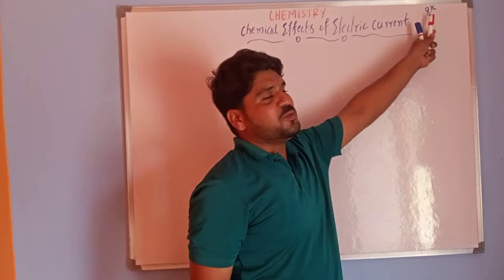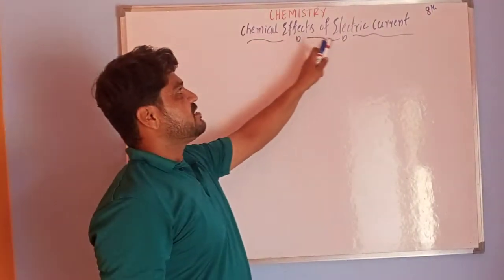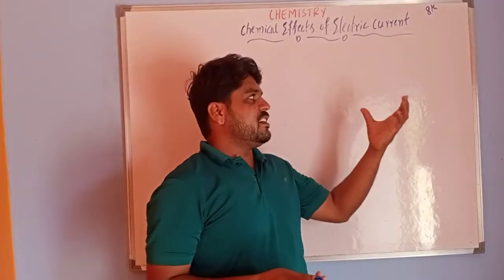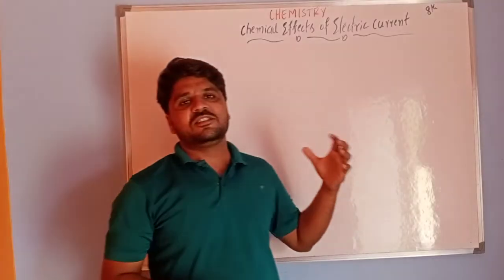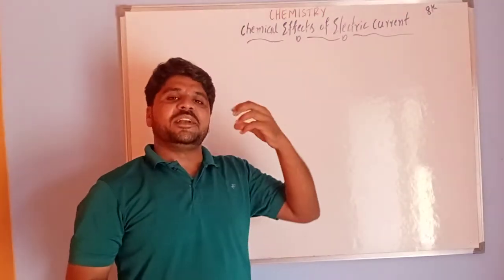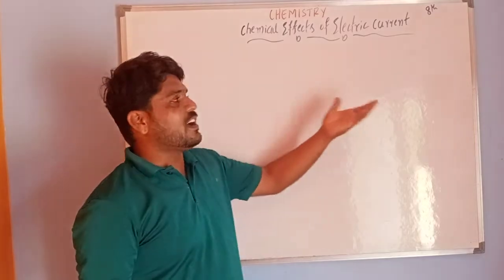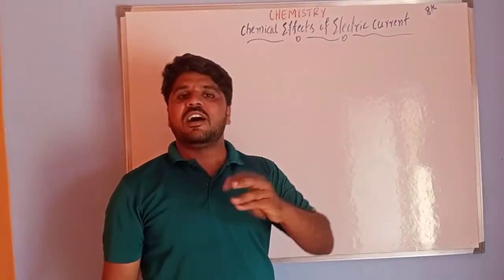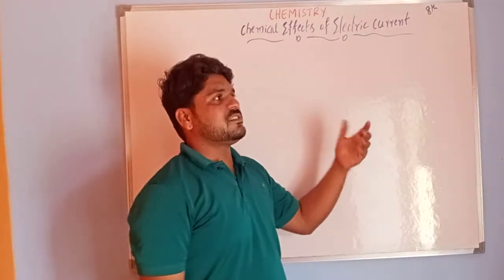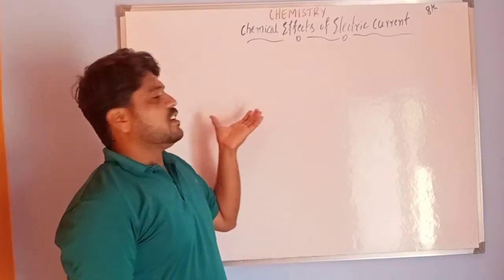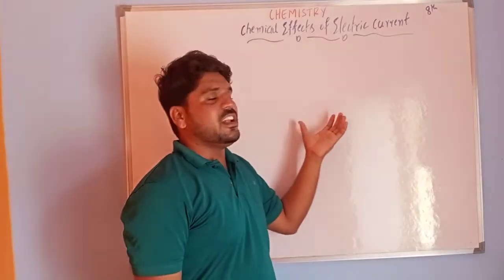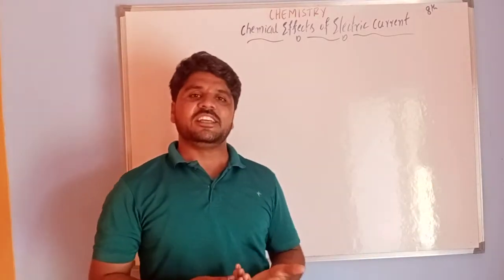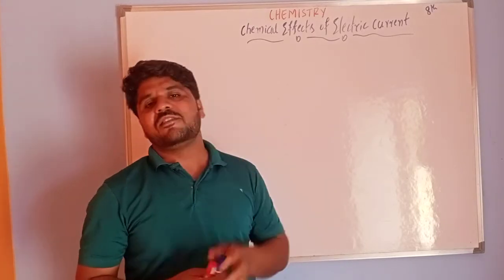This is for 8th class students and the chapter is chemical effects of electric current. In the last class we discussed materials which conduct electricity and some materials which do not. The materials which conduct electricity we simply call good conductors of electricity, for example, all metals. And there are some materials in which electric current does not flow, which do not conduct electricity. That is what we call poor conductors of electricity.